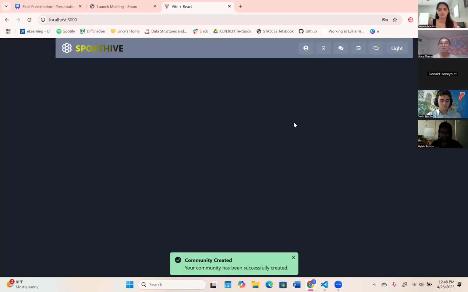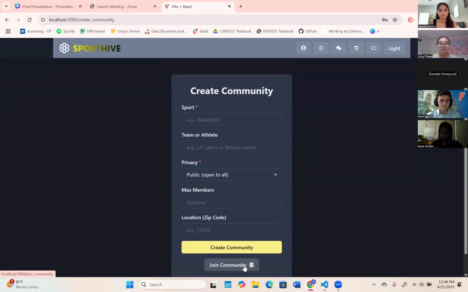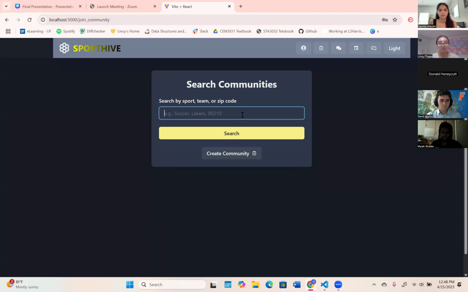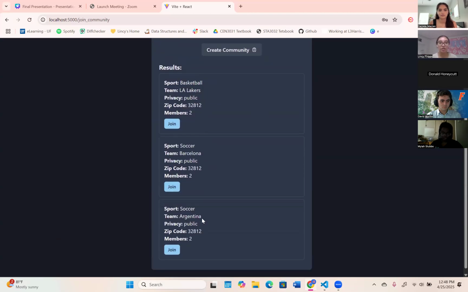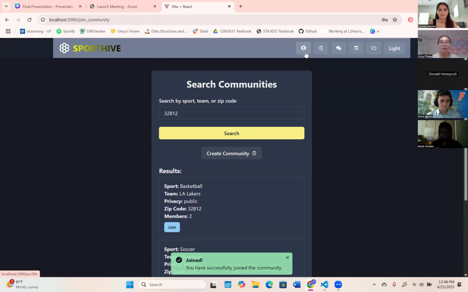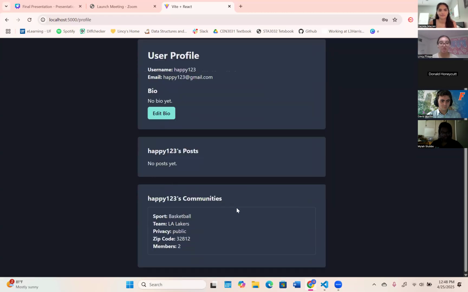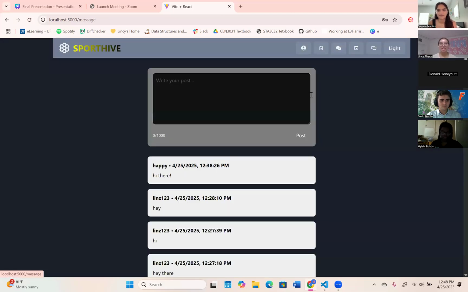Now that we've created that community, we can use this to join a community here. And we can see what other communities are out there. So let's see 32812, which is Orlando, and we can search. These are some of the communities that are already up there that I can join. Let's say maybe I want to join the LA Lakers. Let's join that. Okay. And now that I've joined that, we're going to go to our profile. And these are the communities that I've joined. So that's very fun.